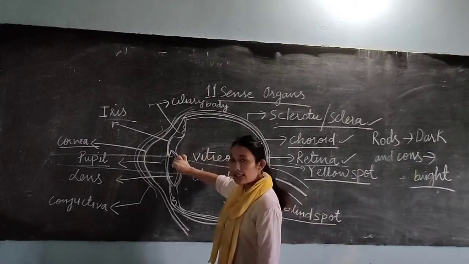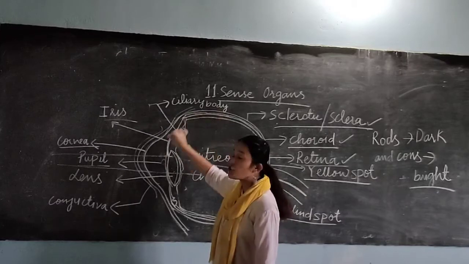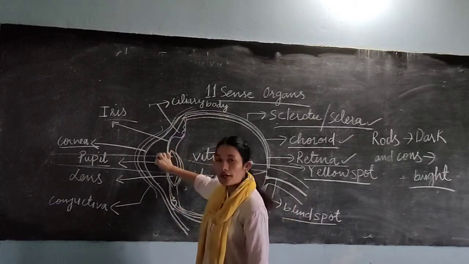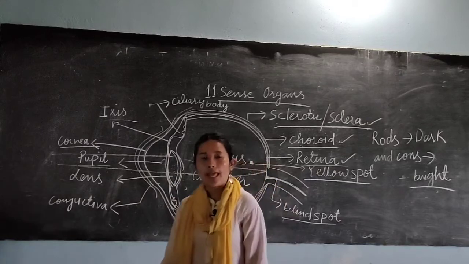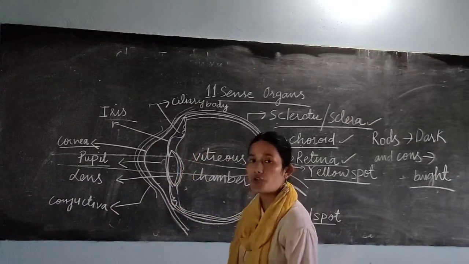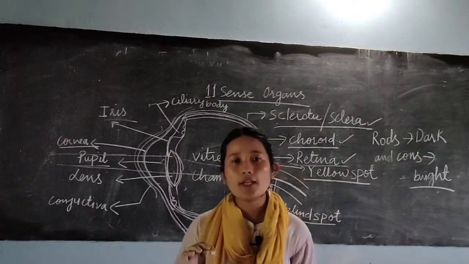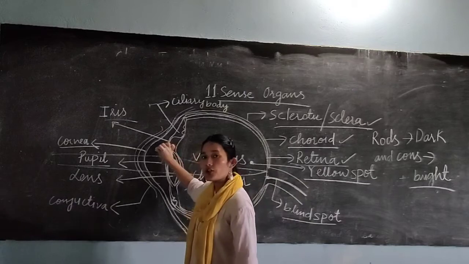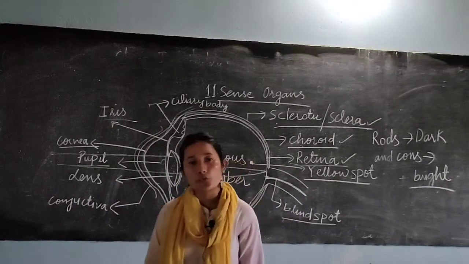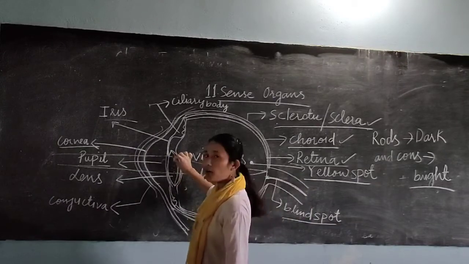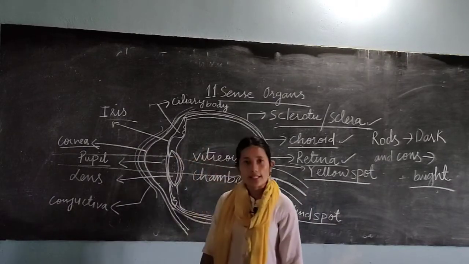Now this lens divides the structure of the eye into two chambers. The one in front of the lens is known as the aqueous chamber, which is filled with a fluid. That fluid is referred to as aqueous humor, and it lubricates your lens.